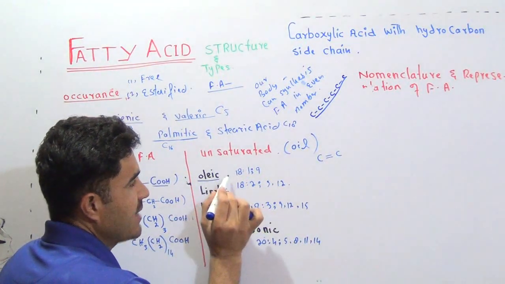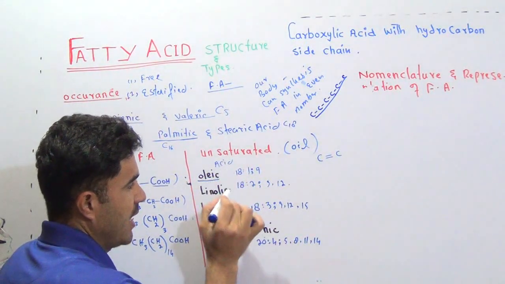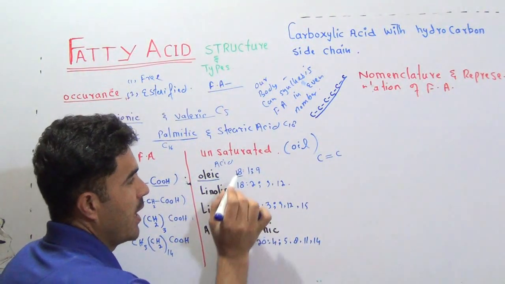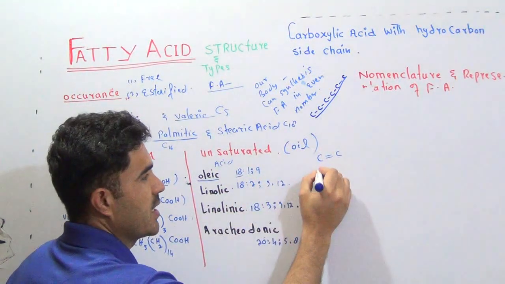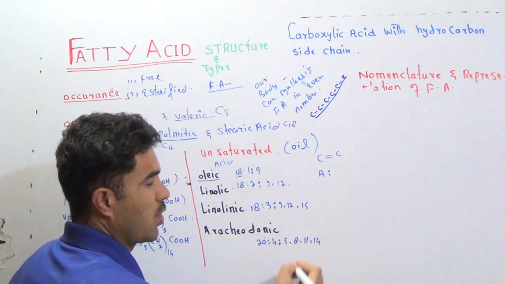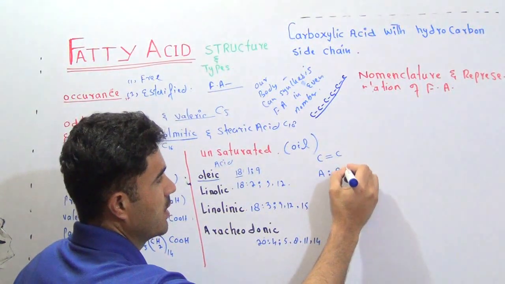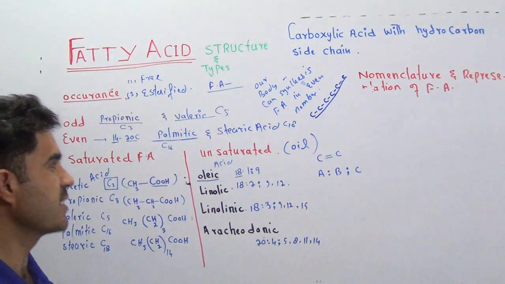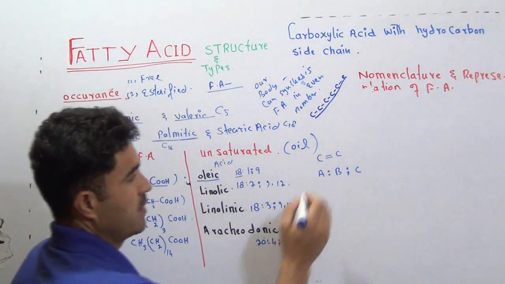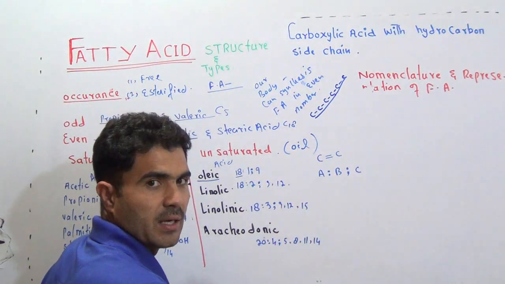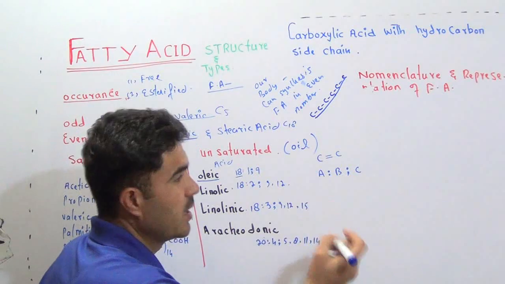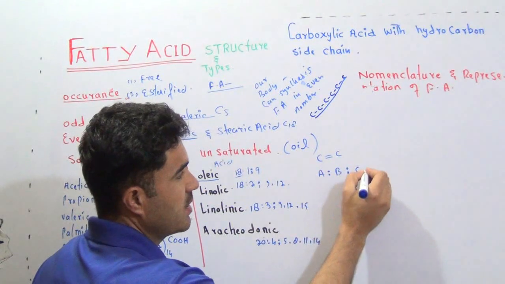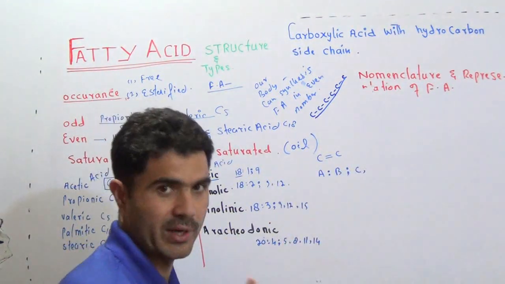In front of oleic acid there is the number 18, and usually there are three numbers: A colon B, and then a semicolon, and then C. Unsaturated fatty acids can be represented by three numbers.